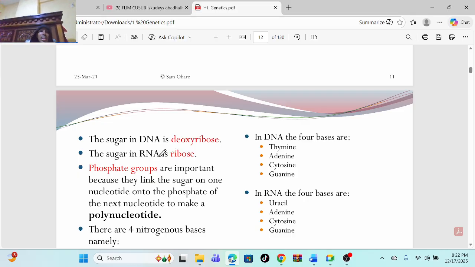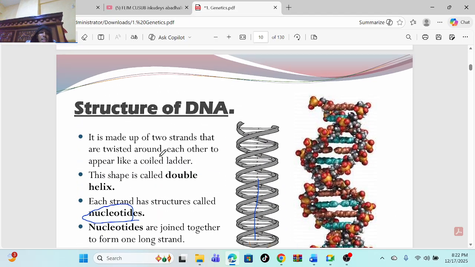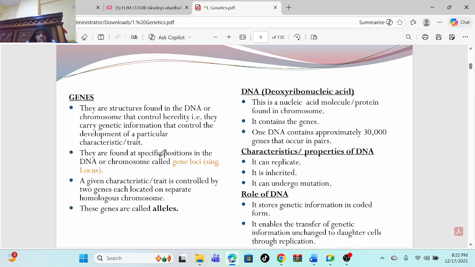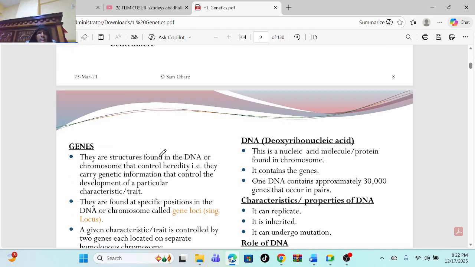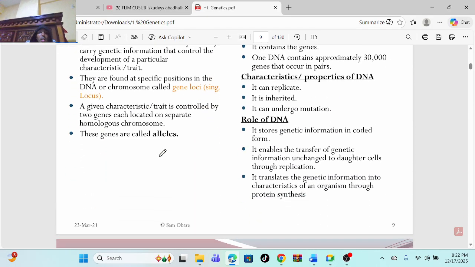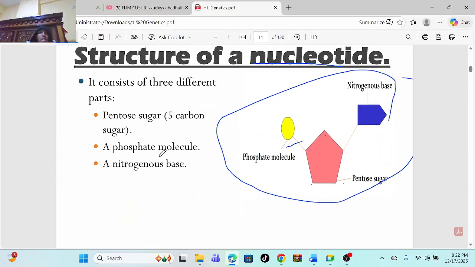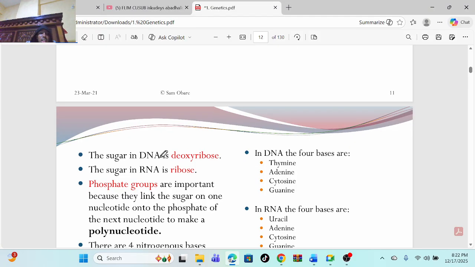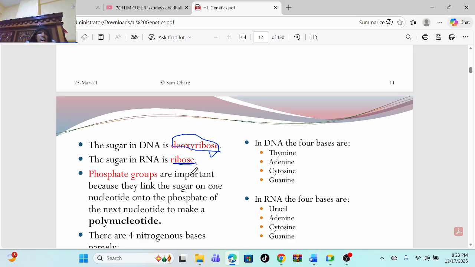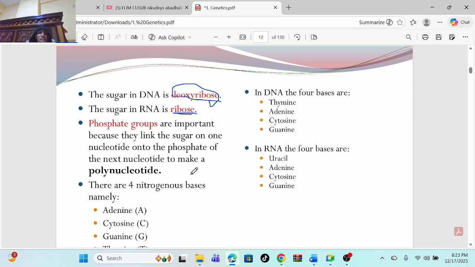There's something known as DNA and something known as RNA. The sugar in DNA is known as deoxyribose, and the sugar in RNA is known as ribose. That's the first thing that you have to know.